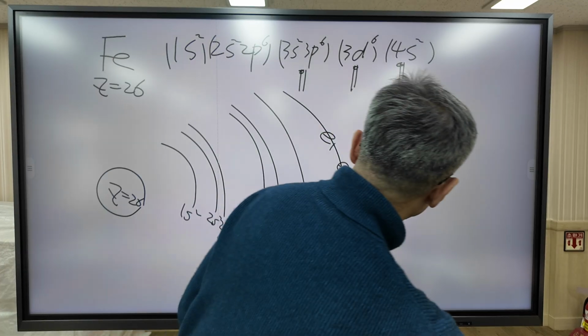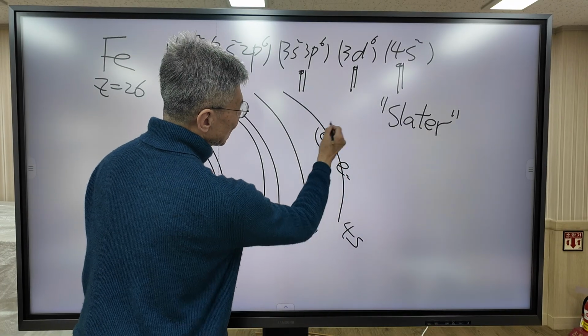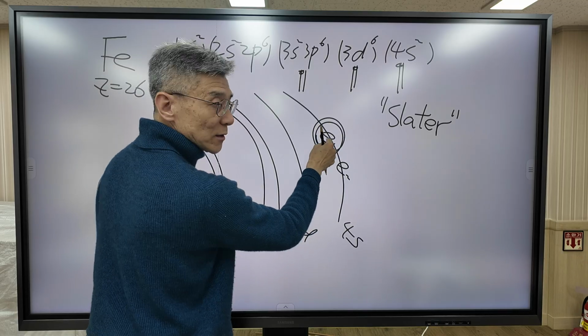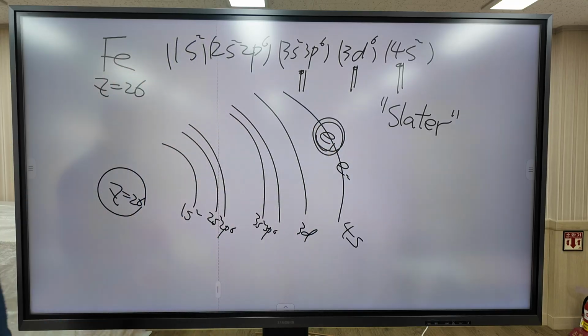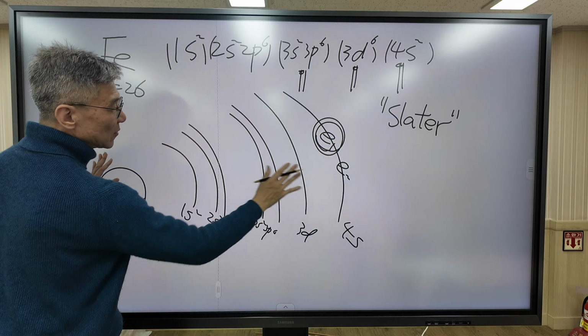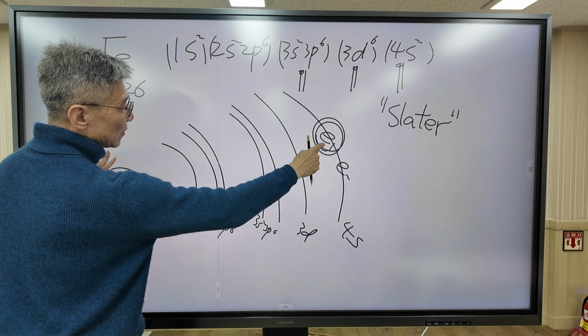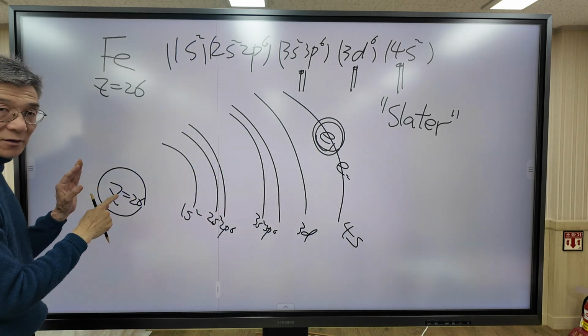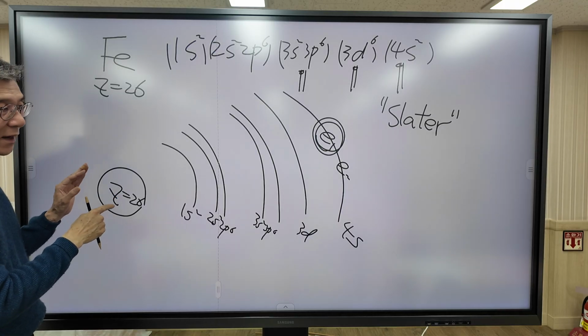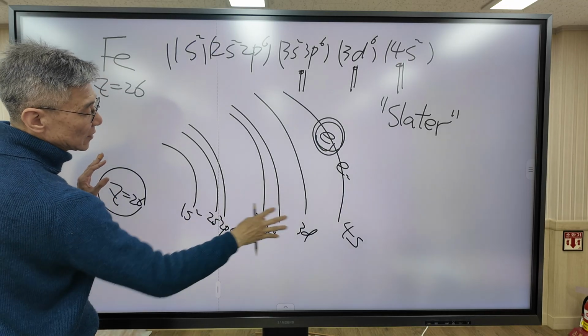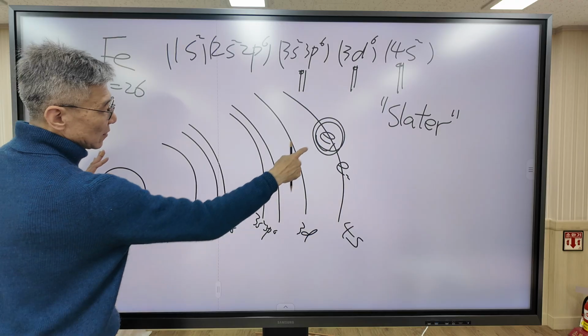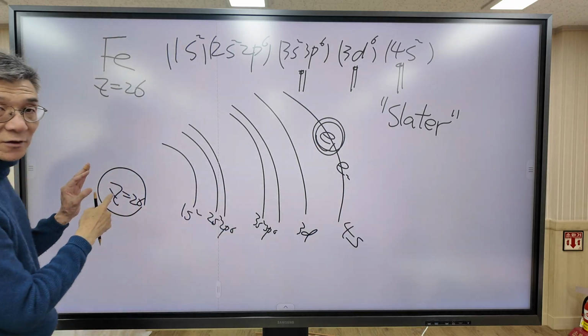First, I'm going to calculate the effective nuclear charge in the 4s2 orbital. If there were no electrons in the inner shells, the nuclear charge the electron experiences would be exactly equal to the actual nuclear charge. But due to the inner shell electrons, the electron feels much less nuclear charge.